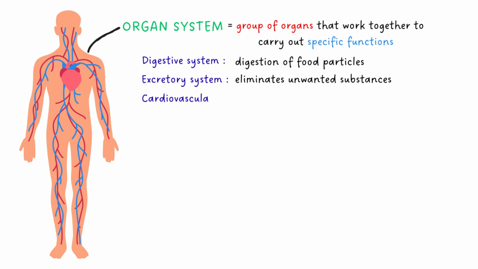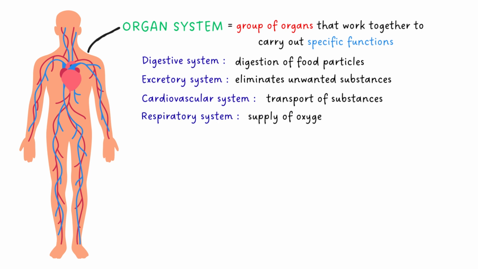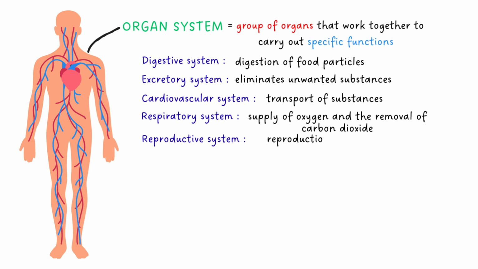The cardiovascular system is responsible for the transport of substances between the organs. The respiratory system is concerned with the supply of oxygen and the removal of carbon dioxide. The reproductive system is involved in the reproduction of species.